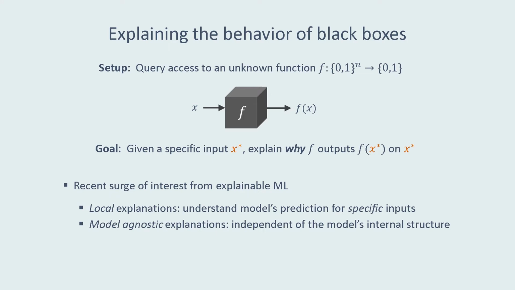More broadly, though, this problem is motivated by explainable machine learning, where the function f is viewed as some machine learning model, and we want local as opposed to global explanations, so explanations for the model's prediction on some specific input, and we also want model agnostic explanations, so explanations which depend only on the input-output behavior of the model and not on any assumptions about the model's internal structure.